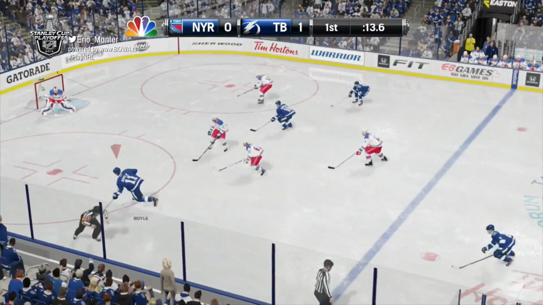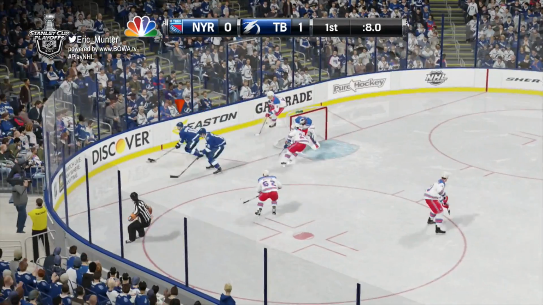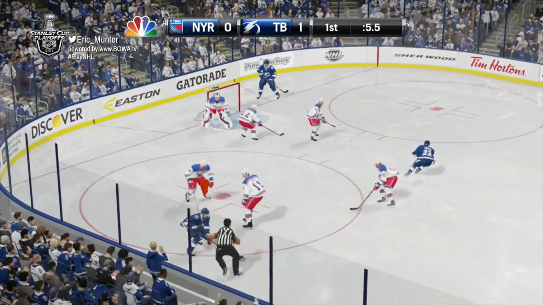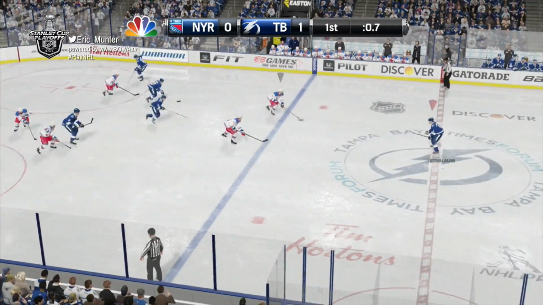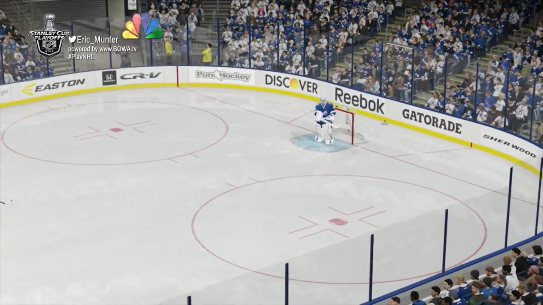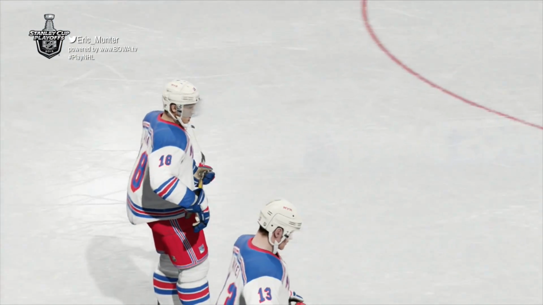Morrow moving in left side, it's Boyle again. Saved by Lundqvist on a quick reaction. 7 seconds on the clock. Lightning looking for one last chance. Fed it over. Colburn stepping up, couldn't get a shot. And the horn will sound as the first period ends. It's 1-0 Tampa.